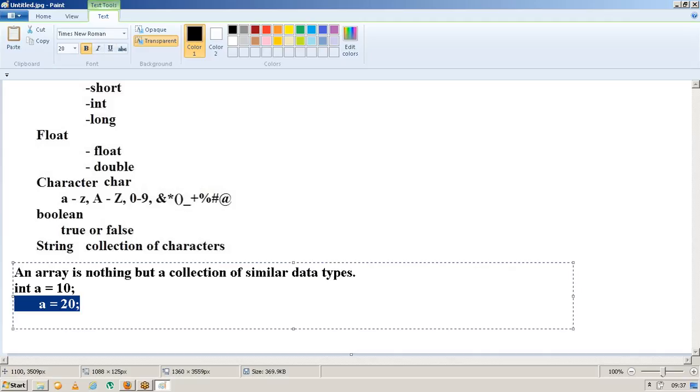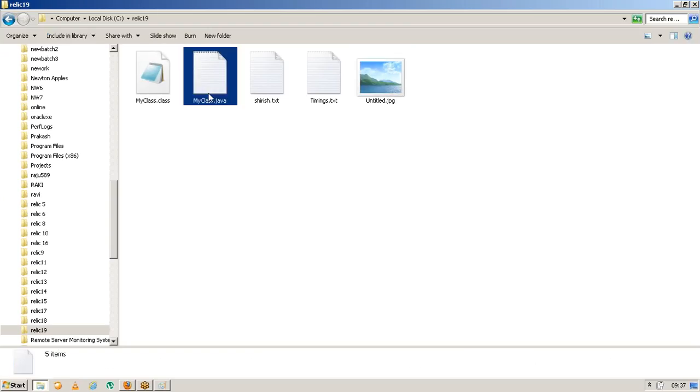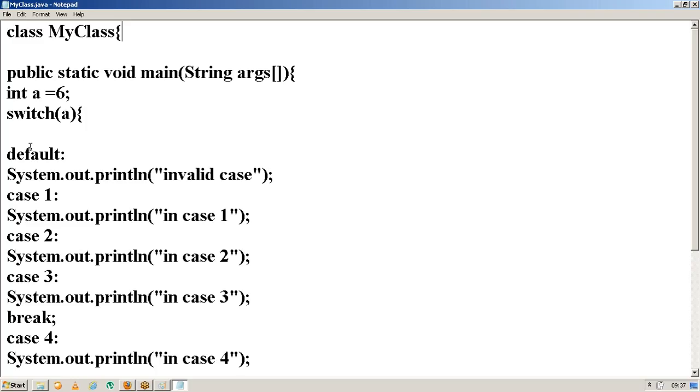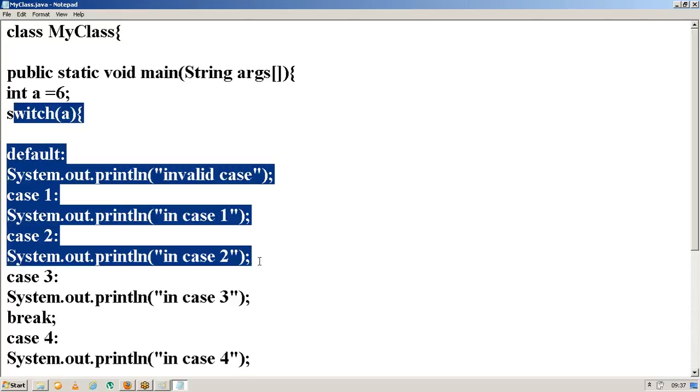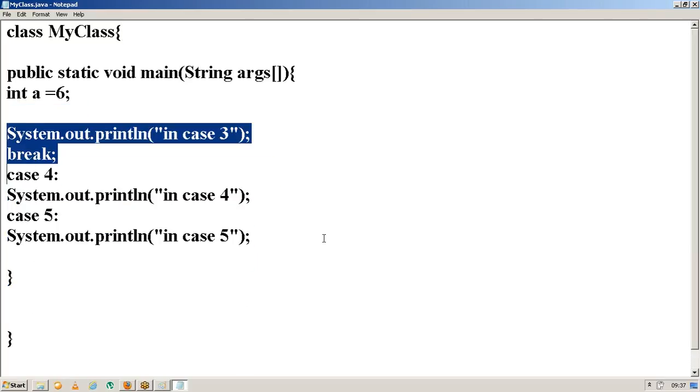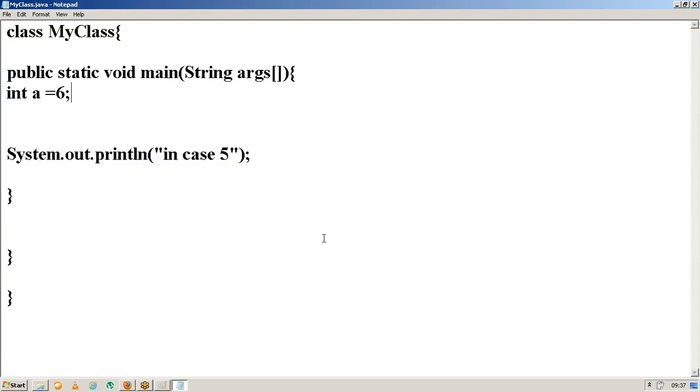No, it doesn't store both the values. First it will initialize the variable a of type integer with the value 10. Then the value 10 will be overridden by 20. So if I try to display the value of a, it will display 20 only. Why? Because a variable can store a maximum of only one value. So if you want to store multiple values, what do we need to do? Simply we need to go for an array.